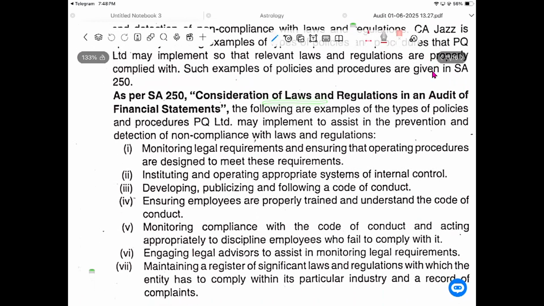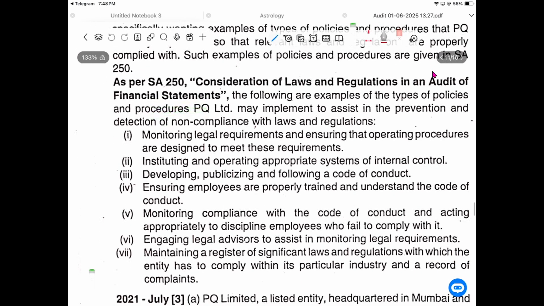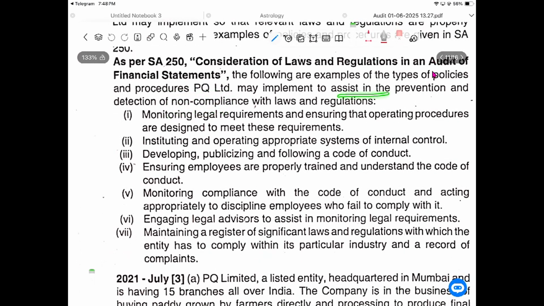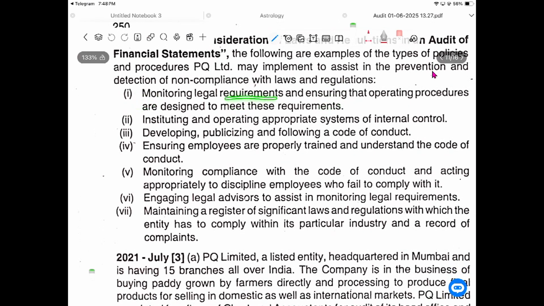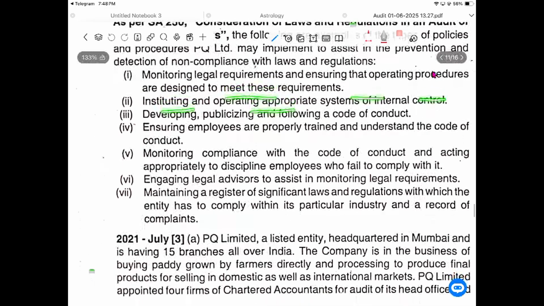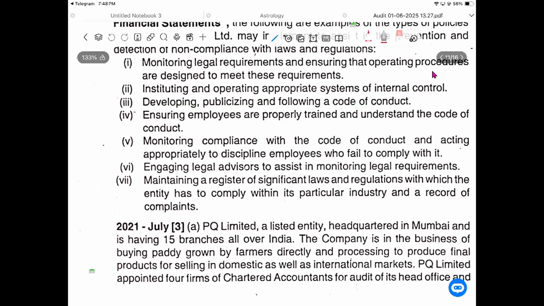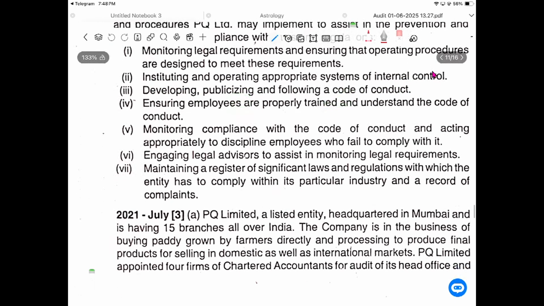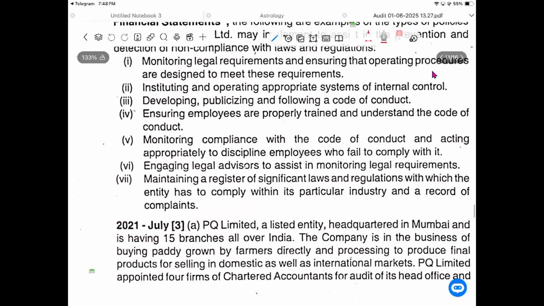Consideration of law and regulation in an audit of financial statements. The following are examples of the types of policies and procedures PQ Limited may implement to assist in the prevention and reduction of non-compliance with law and regulation. Monitoring the legal requirements, ensuring that operating procedures are designed to meet the requirements, instituting and operating an appropriate system of internal control, developing, publishing, and following a code of conduct, and ensuring employees are properly trained and understand the code of conduct.